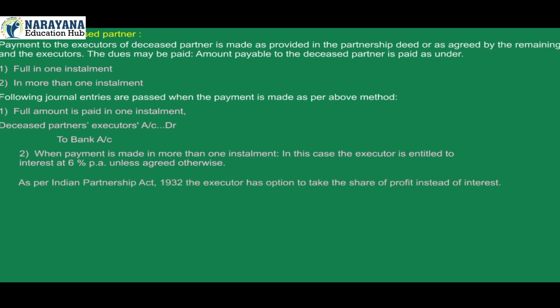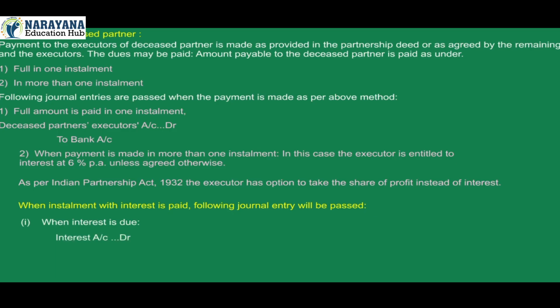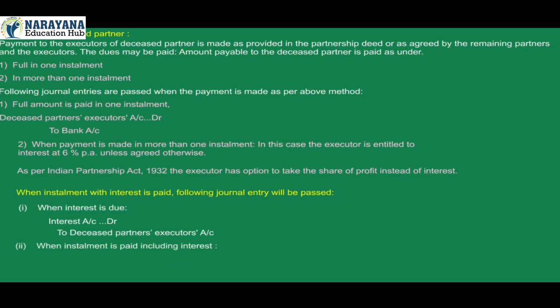As per Indian Partnership Act 1932, the executor has option to take the share of profit instead of interest. When installment with interest is paid, following journal entry will be passed. 1. When interest is due, interest account debit to deceased partner's executor's account. 2. When installment is paid including interest, deceased partner's executor's account debit to bank account.